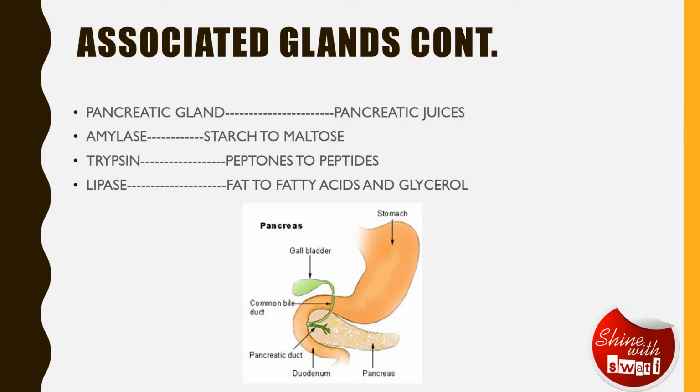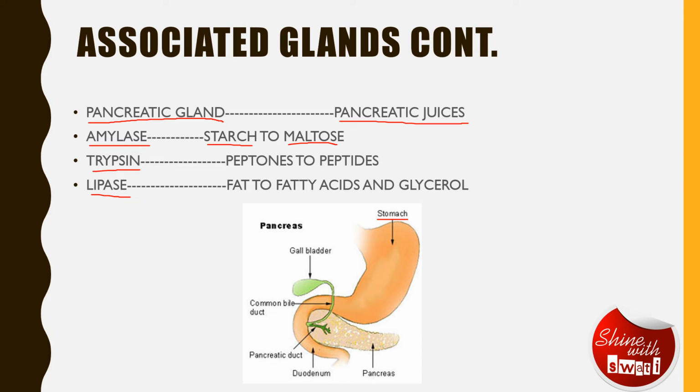Next, we are going to talk about the pancreatic gland, which secretes pancreatic juices. As you can see in the picture, it is present below the stomach. This pancreas releases three kinds of enzymes: pancreatic amylase, pancreatic trypsin, and pancreatic lipase. Pancreatic amylase helps in conversion of starch to maltose, and pancreatic trypsin helps in conversion of proteins.